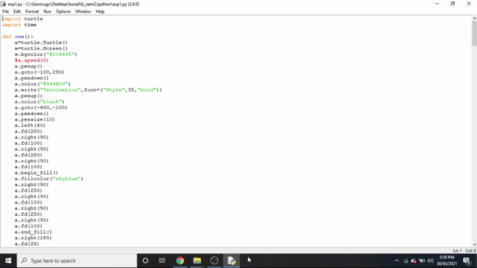In that turtle module I use forward functions to make lines and rectangles and many more things. Turtle.circle functions are used for making half circles and full circles. The turtle.fillcolor, begin_fill and end_fill functions paint my animations, and turtle.write functions make text messages in my animation, and many more things.